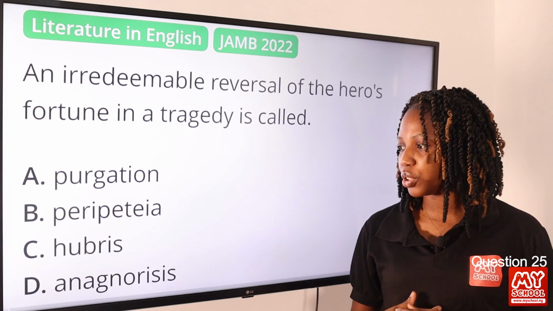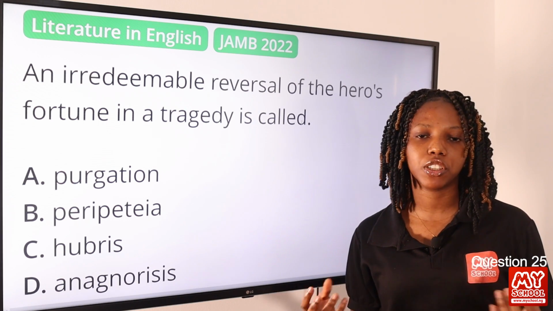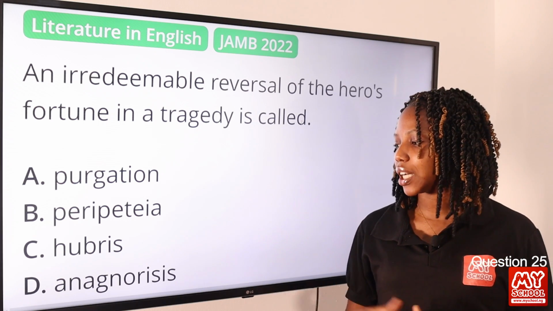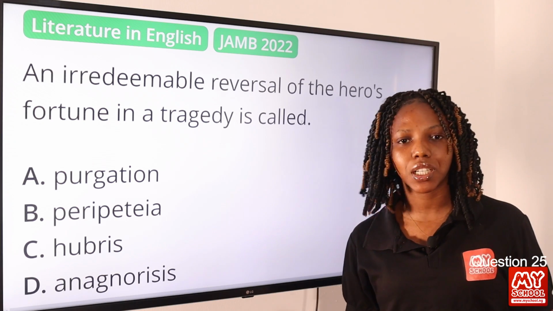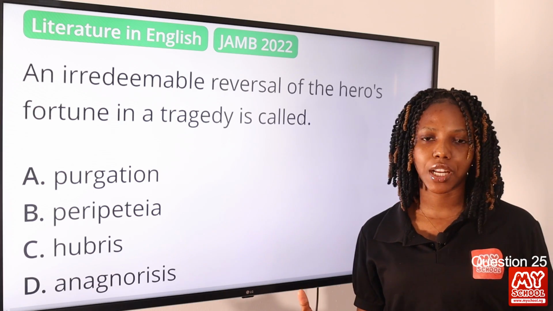When we talk about hubris, it is excessive pride or self-confidence. When we talk about anagnorisis, it is when a character discovers another character's true identity. So option B is the correct answer to this question.